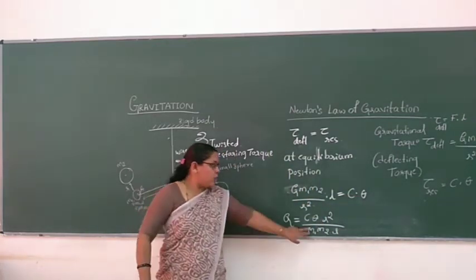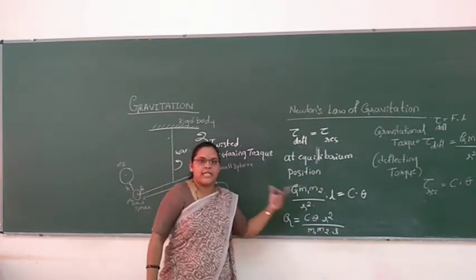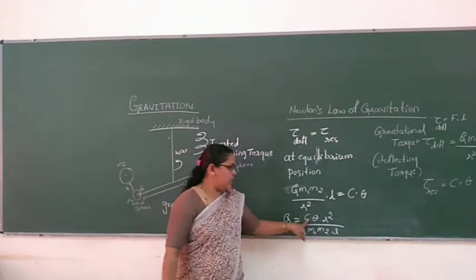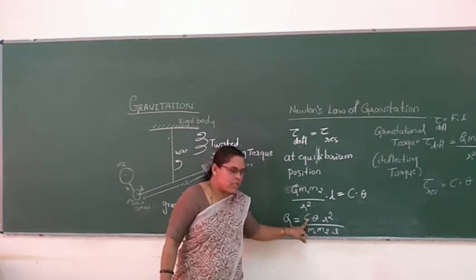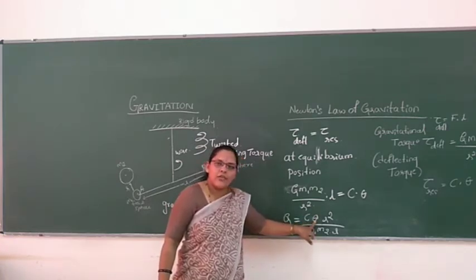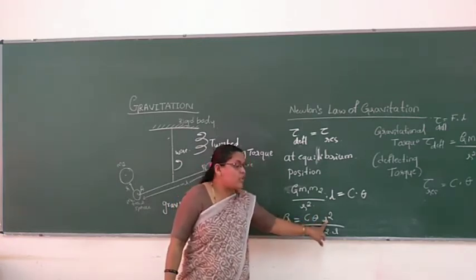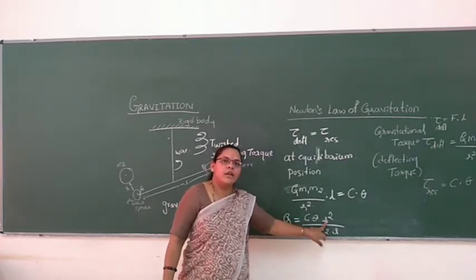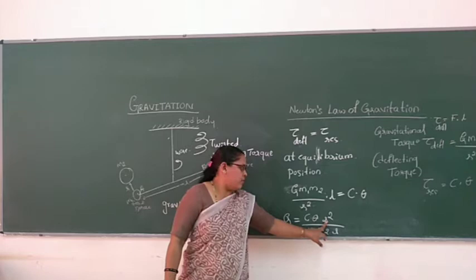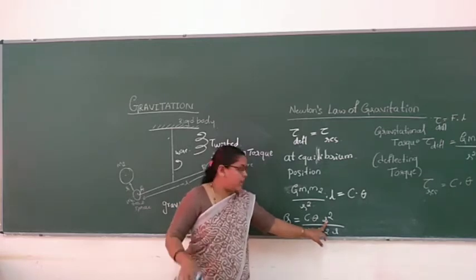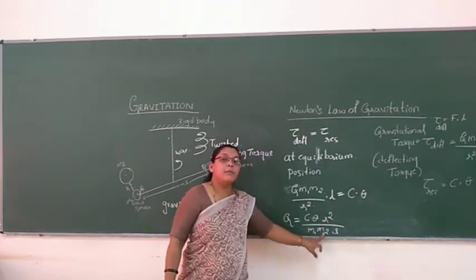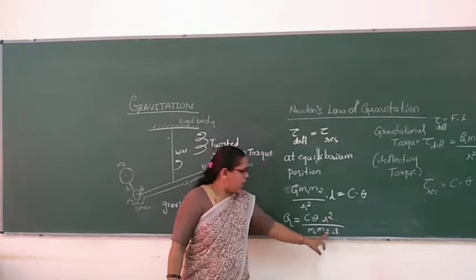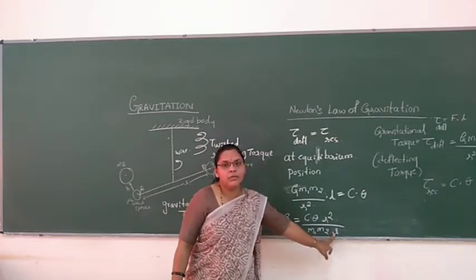So by knowing these values in this experiment, C is the torque per unit twist, theta is the angle of twist, r is the distance between the two masses we have considered here. One is a big sphere, another one is a smaller one, m1 and m2 are the masses of the bodies considered, and L is the length of the bar.